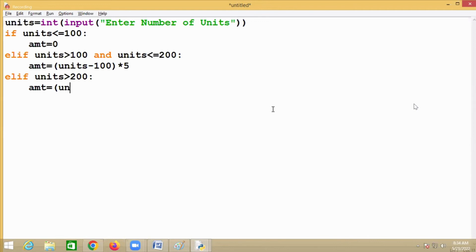Units minus what? 100, 200. Units minus 200 into 10 means over 200.